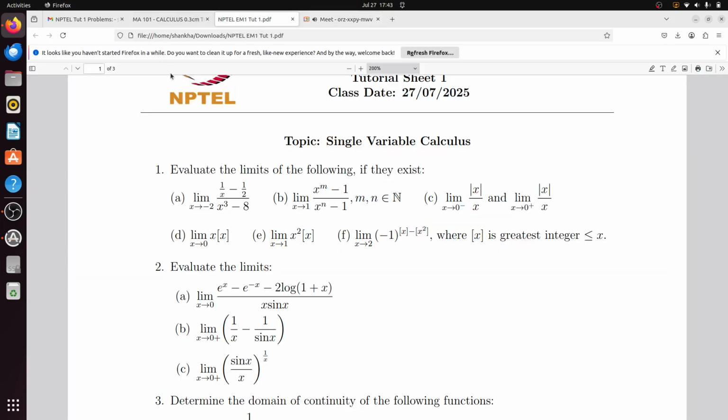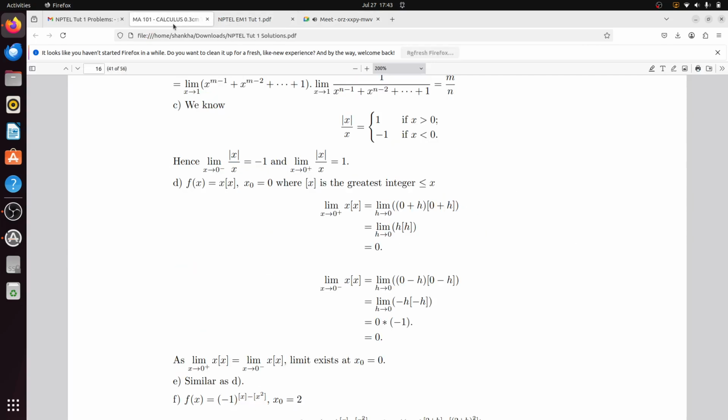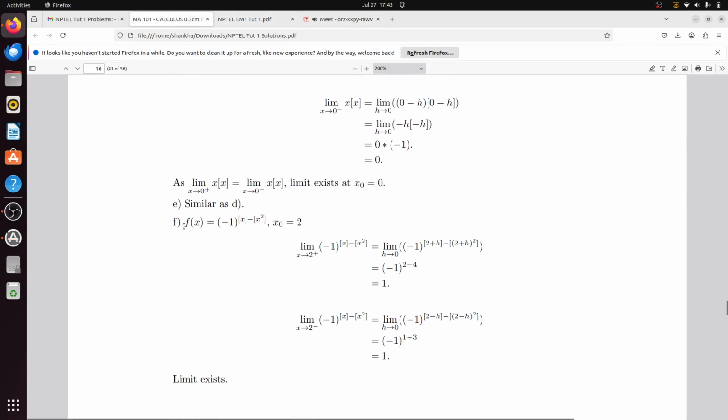Okay, so this problem we will proceed with. So f(x) equals minus 1 to the power box x minus box of x square. If you go in the right hand direction, 2 plus, then you get minus 1 to the power 2 plus h minus box of 2 plus h whole square.